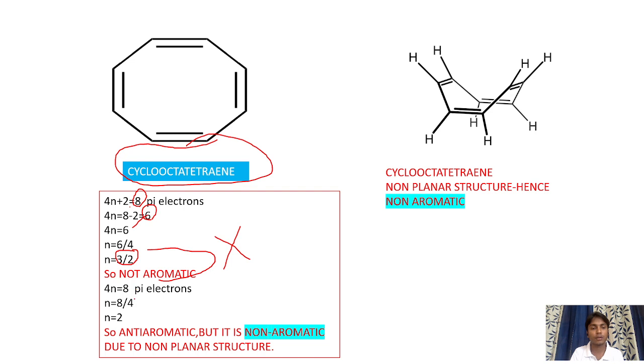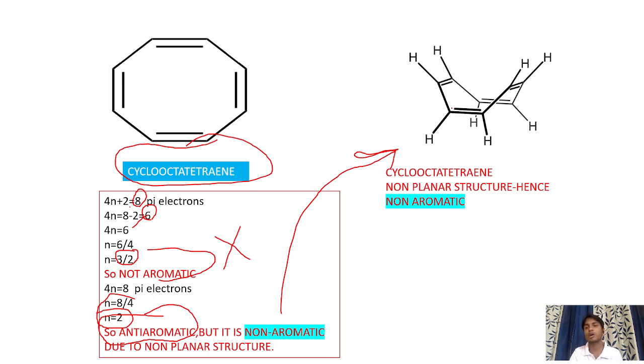N is equal to 8 by 4, that is, finally we will get n is equal to 2. The compound is showing the anti-aromatic property. But when it comes to reality, the compound is non-aromatic in nature. Why it is non-aromatic in nature means we need to observe the structure, the planarity of the